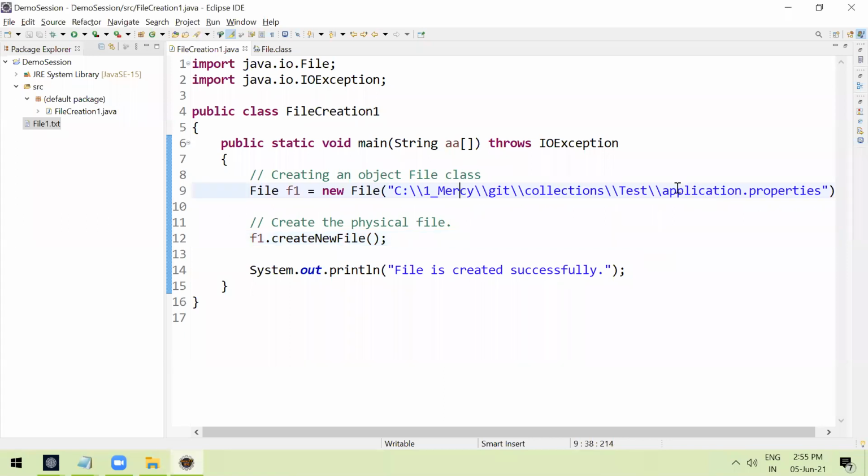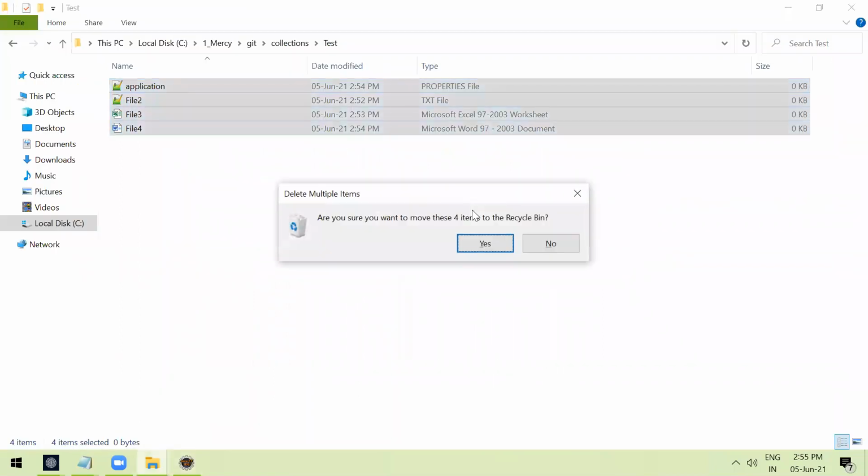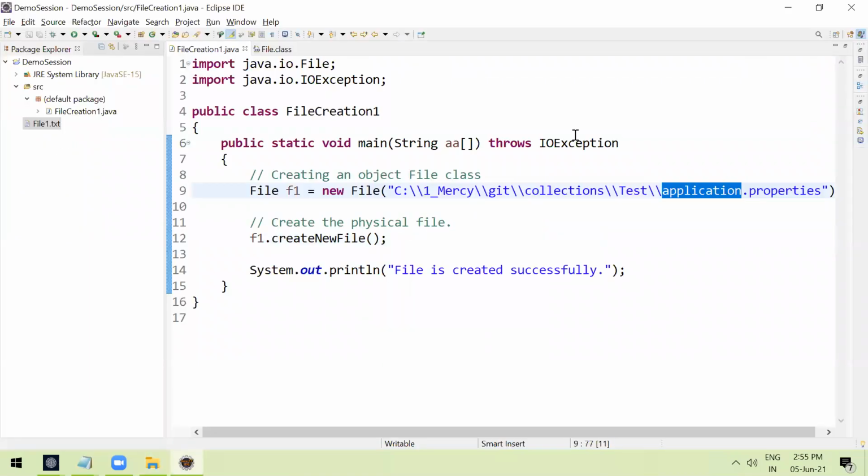Now what I will do, I will delete all these files. Okay, I am deleting all these files. Now it does not have any file. I'm going to create application.properties file, right? Now, what I'm going to do, create new file.